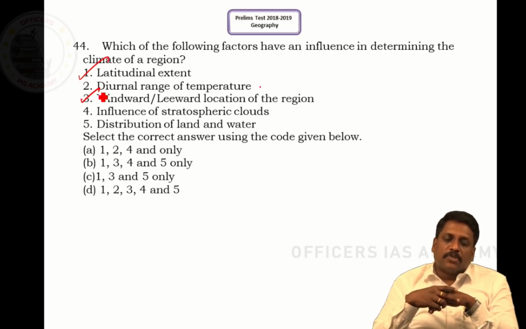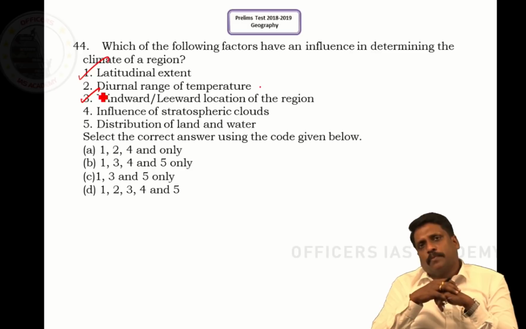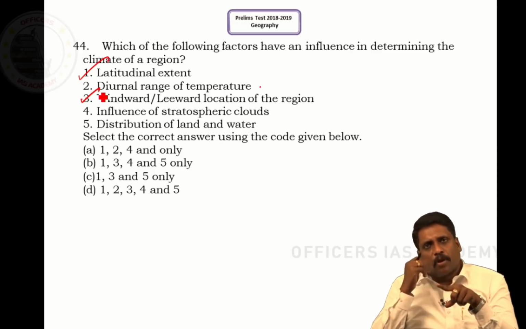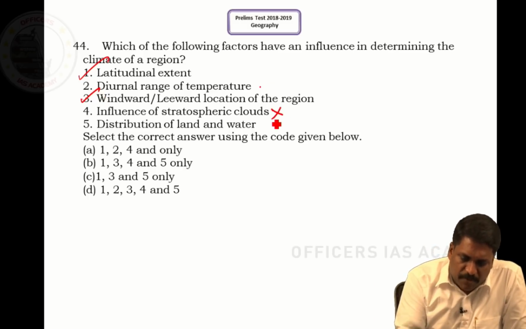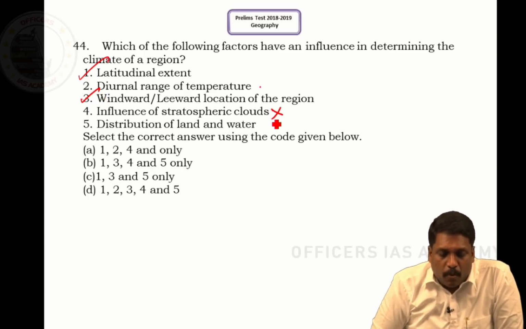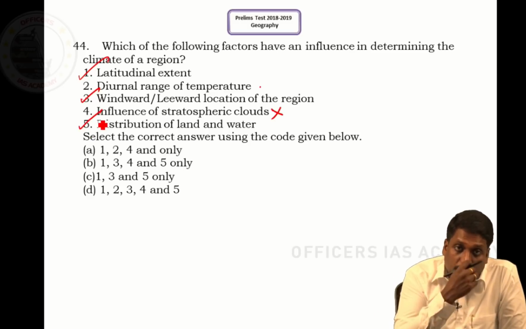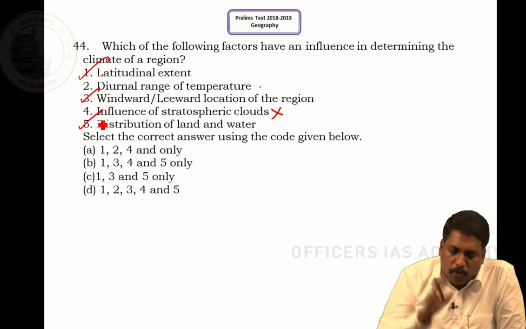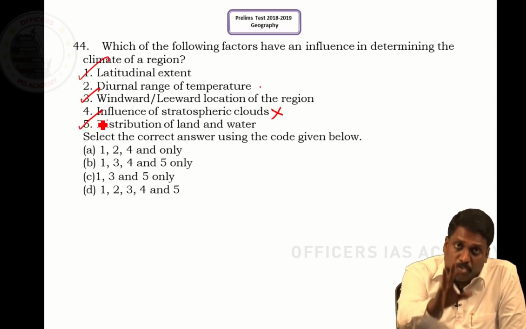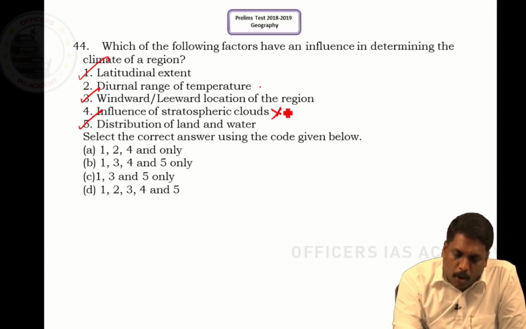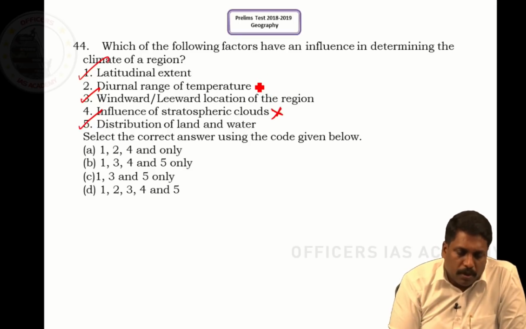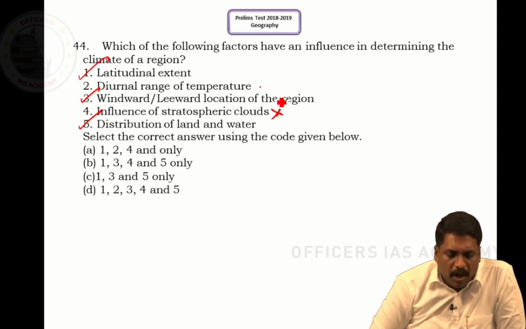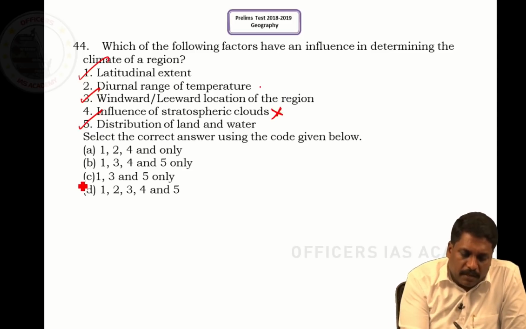Influence of stratospheric cloud: when I talk about stratospheric cloud, there is no cloud in the stratosphere. It means this statement itself is wrong. Distribution of land and water, obviously, plays a very important role. You call it continentality. Now, a few things we are very sure are right, and a few things we are very sure are wrong. We'll understand statement 2 later. Here itself I can come to a conclusion. My answer should have 1, 3 and 5, but not 4. Only one option fits. The answer should be C.